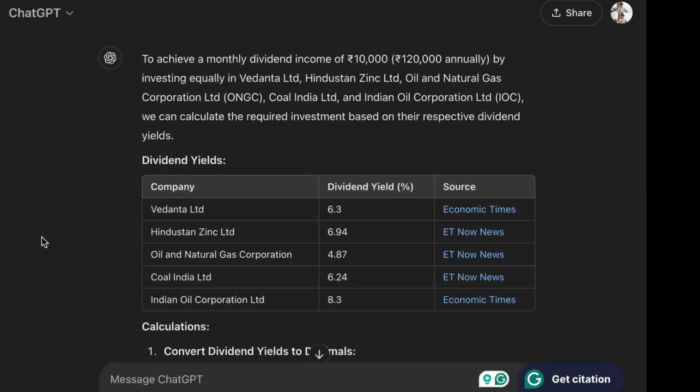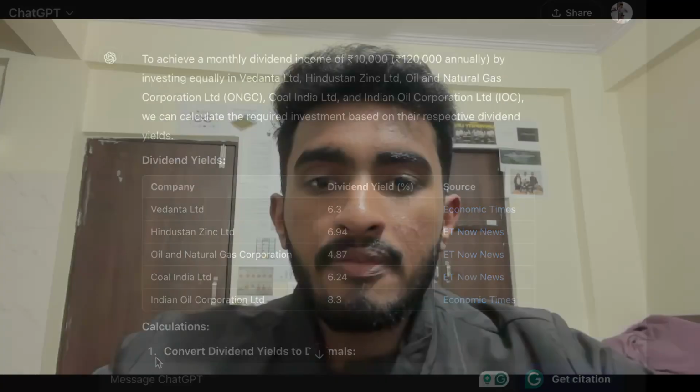Okay, see, to get a dividend income of 10,000 rupees, these are separate companies. Vedanta has 6.3% dividend yield. Hindustan Zinc has 6.94%. ONGC has 4.87%. Coal India 6.248%. Indian Oil Corp 8.3%. So these companies have this much dividend yield as a percentage of their total market price.